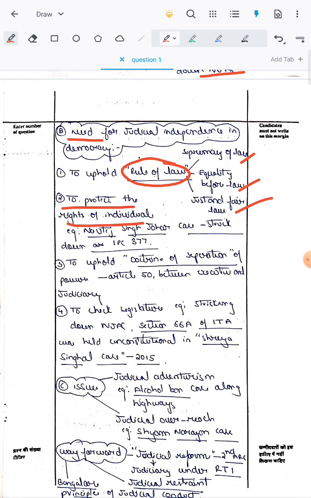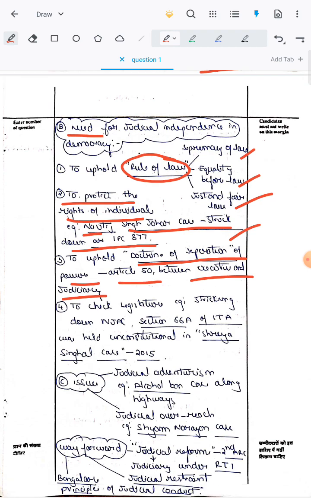Here we have to give a quick example of how courts have been protecting the rights of the individual. The most famous example is the Navtej Singh Johar case, which struck down IPC Section 377, which decriminalized homosexuality. And then the third point, to uphold the doctrine of separation of powers, that is Article 50, between the executive and the judiciary. And then to check the powers of the legislature.